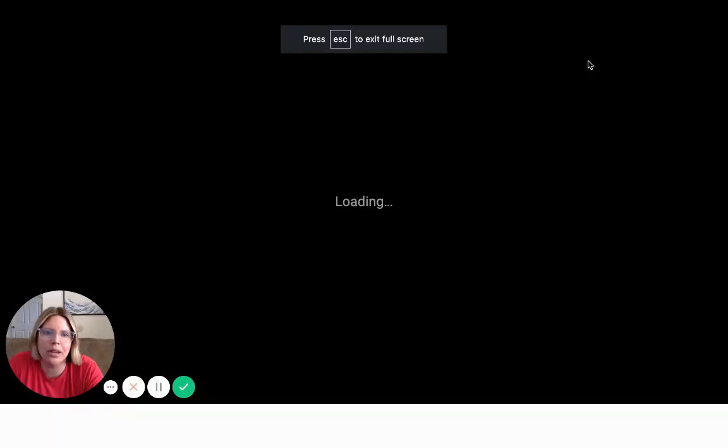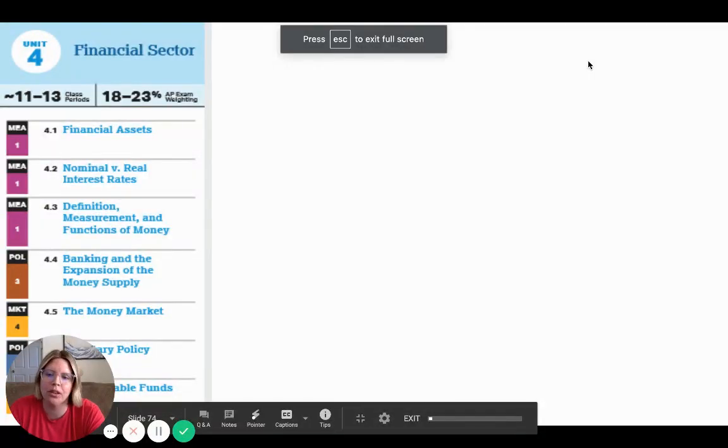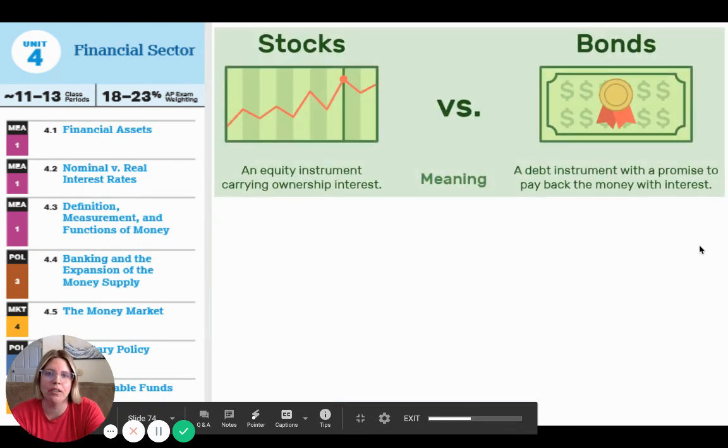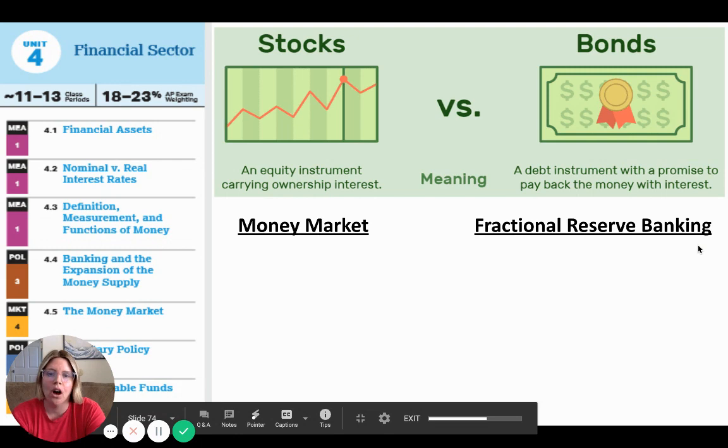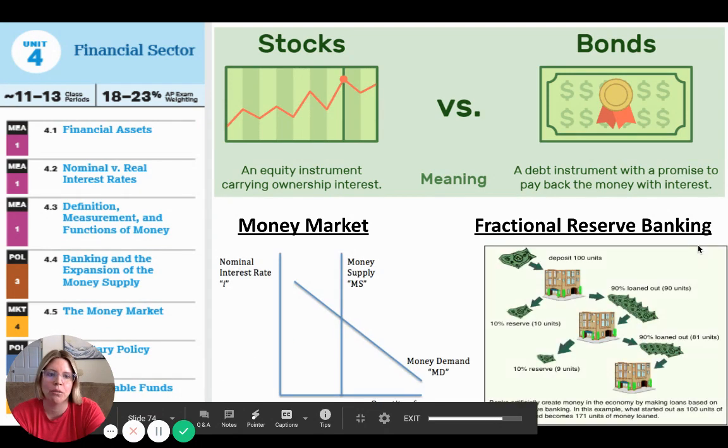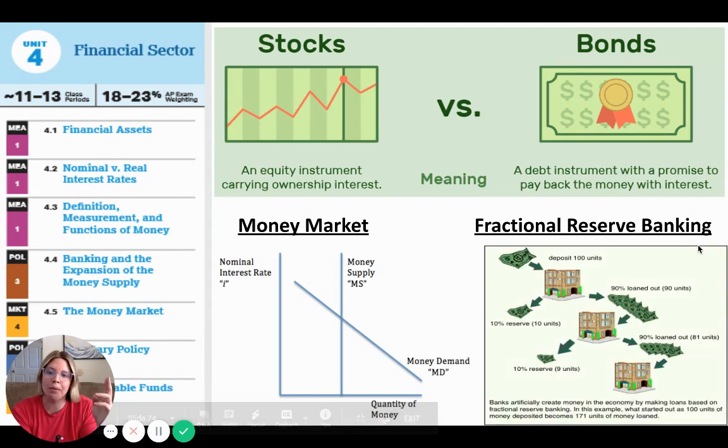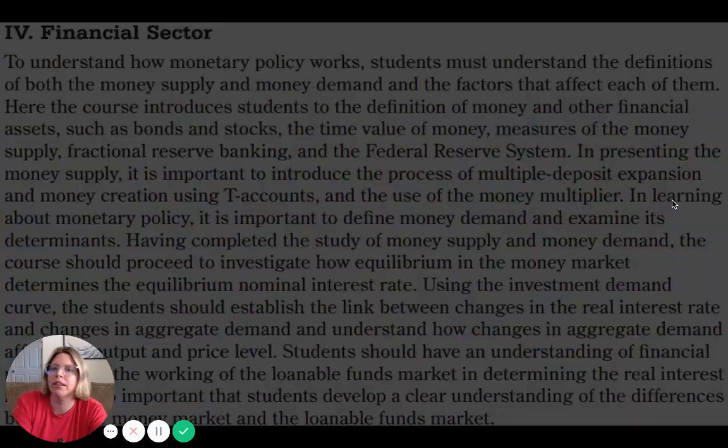It's the money unit. We explore what are financial assets. We look at the definition of money, banking, and the expansion of the money supply, the money market, and also monetary policy. So we'll look at the difference between stocks and bonds, also the money market, and then fractional reserve banking, which is the way that banks create money through basically making loans in the fractional reserve banking system.